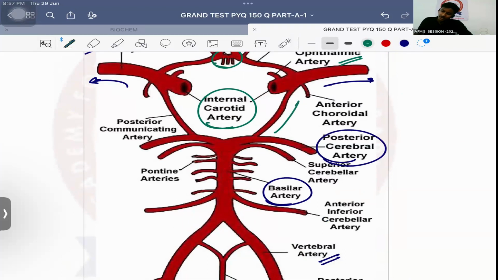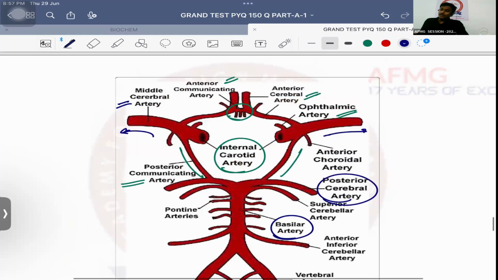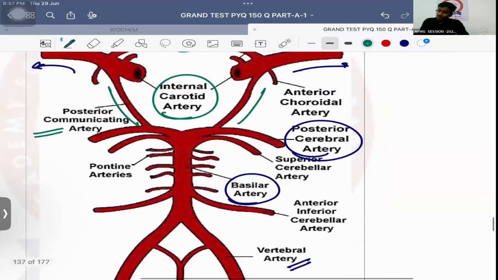ICA and posterior cerebral artery are connected with posterior communicating artery. This together forms the circle of Willis. Which artery does not take part in circle of Willis formation? Very good. Middle cerebral artery is not a part of the circle of Willis. It is the internal carotid artery which is a part of circle of Willis. That you need to remember. ठीक है? So that is important thing.